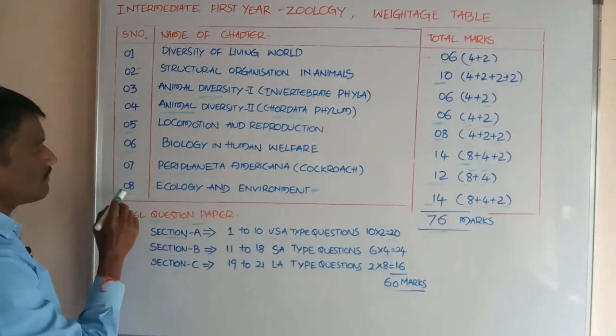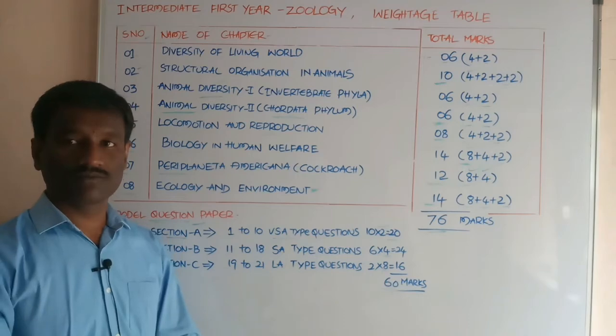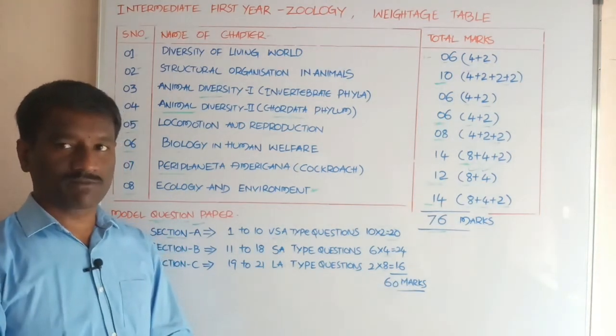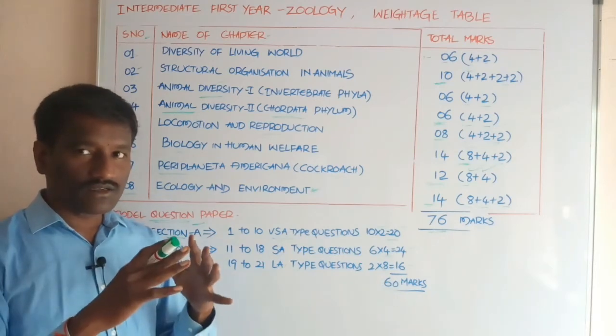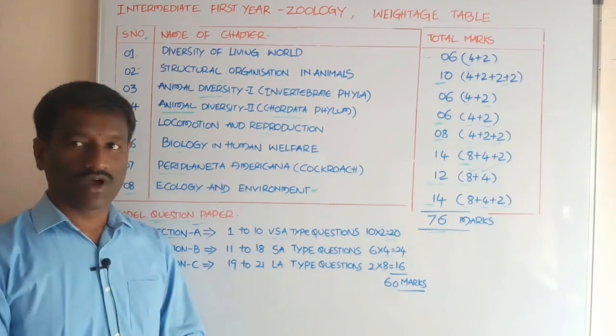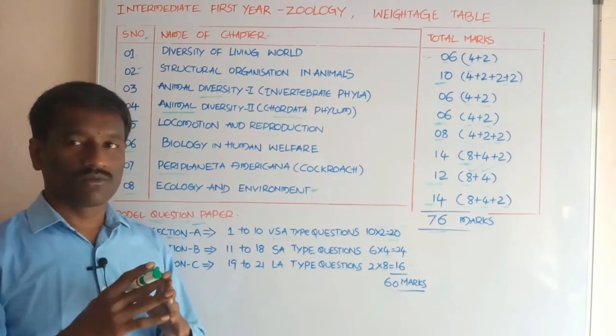Next students, now the last chapter, ecology and environment. What are the topics present in this chapter? Various types of animals are present, and these animals also show populations.